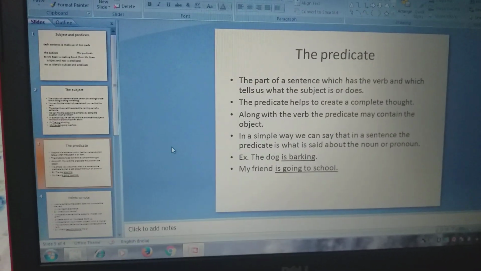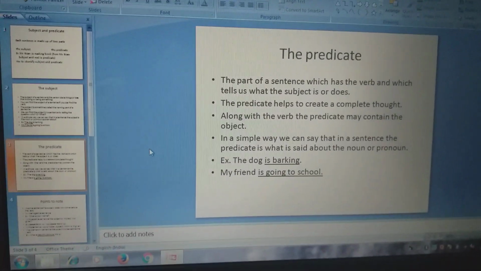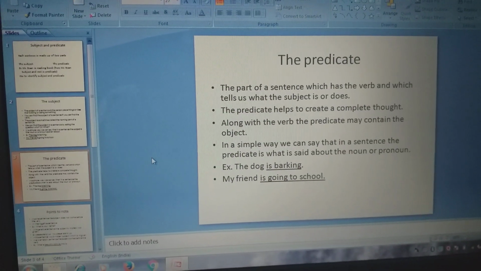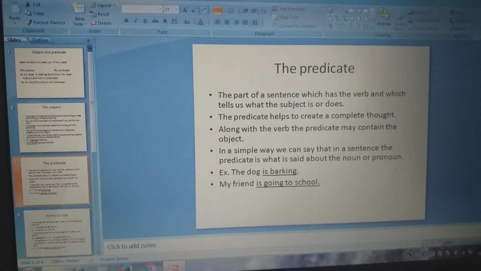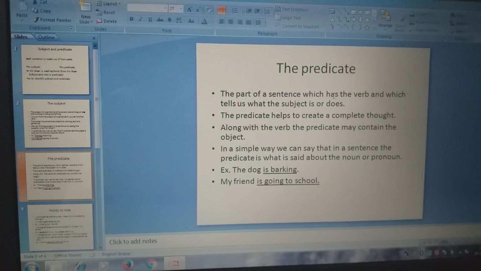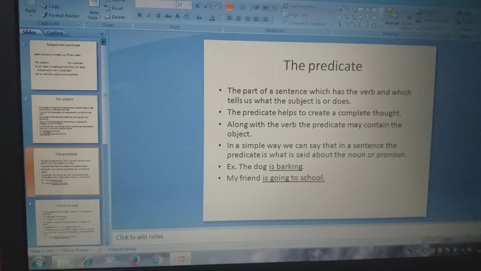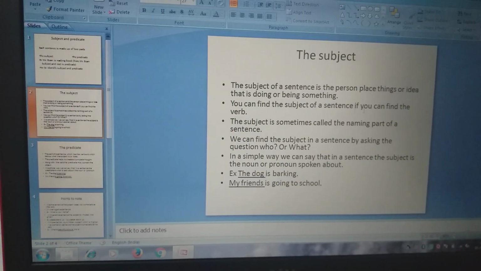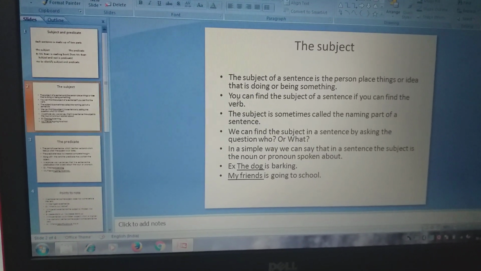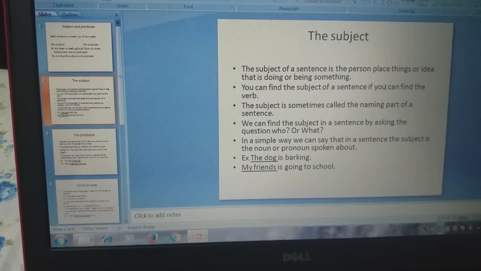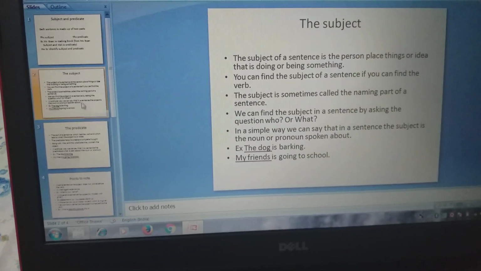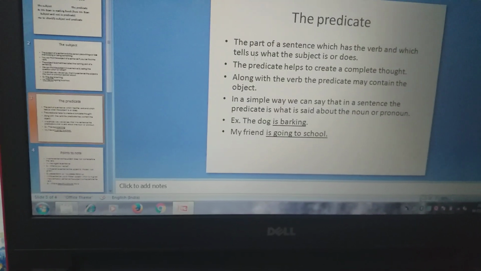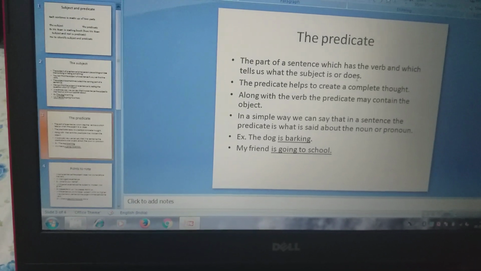Now the predicate. The predicate is the part of a sentence which has a verb and which tells us what the subject is or does. As in the second point, we find the subject if we can find the verb. Similarly, the predicate has a verb and tells us what the subject is or does.